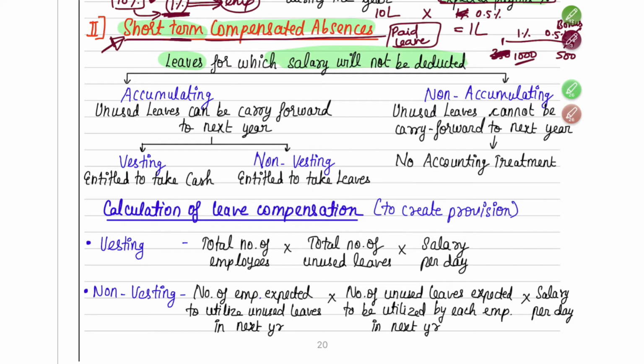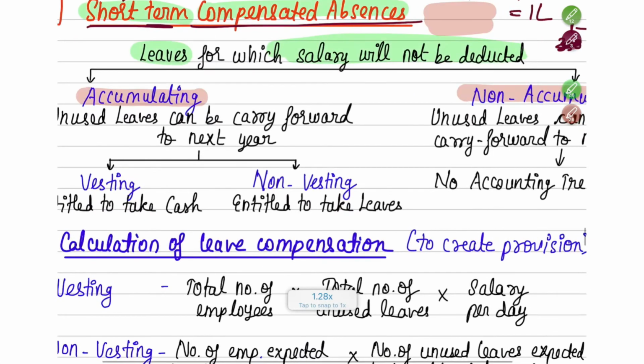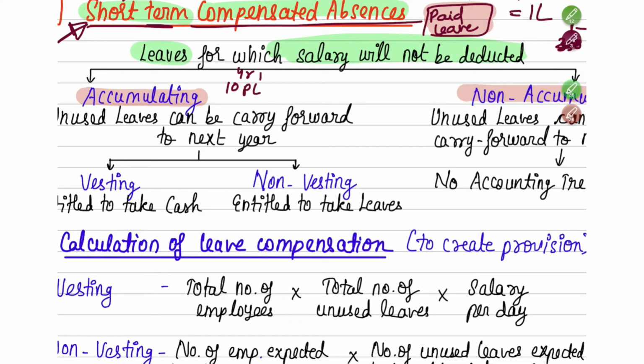First is that this paid leave, which we are now understanding as compensated absences, can either be accumulating or non-accumulating. Accumulating means what? Accumulating means in 1 year, suppose in year one, I have given them 10 paid leave. I'm telling you, in every year in your employment, you can take 10 days of paid leave. 10 days of paid leave means what?